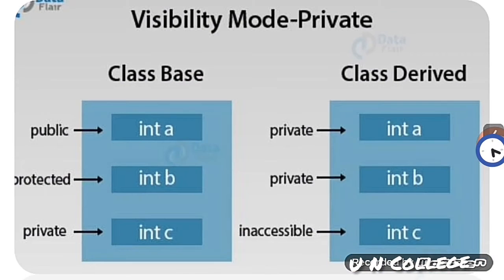Now I am going to show you the different visibility mode, which is private. If the visibility mode is private, then base class public member, which is int A, will be treated as private member in the derived class. The base class int B, which is protected, will be treated as private member in the derived class, and the private member of class base, which is int C, will be treated as inaccessible in the derived class.